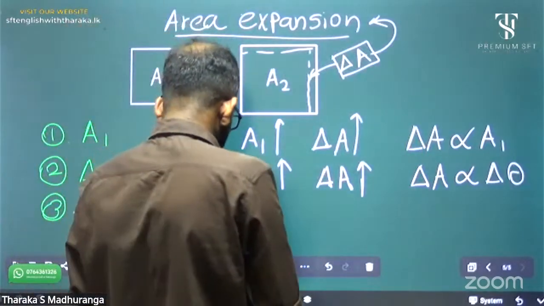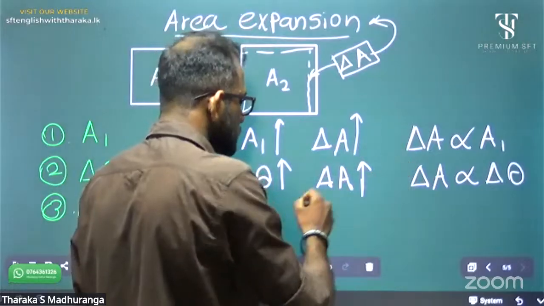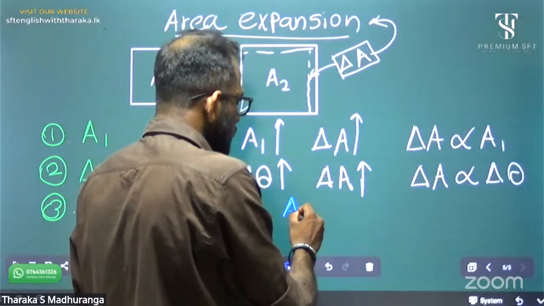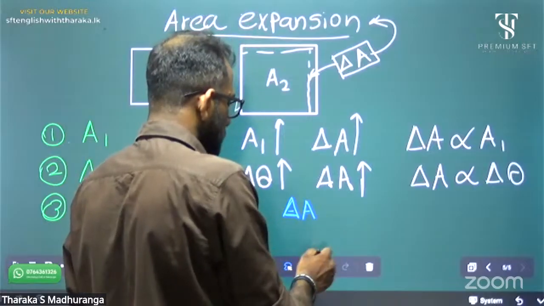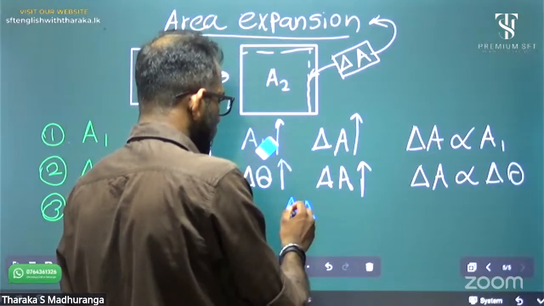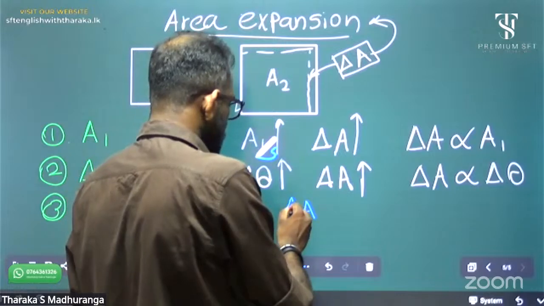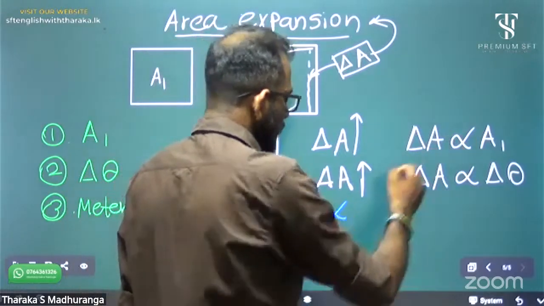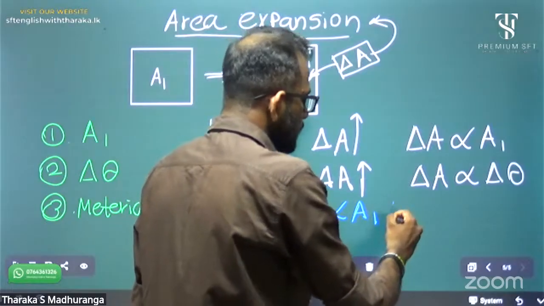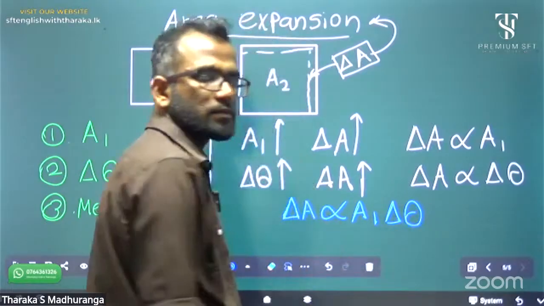Now both are directly proportional, so you can get the relationship that delta A is directly proportional to A1 delta theta.